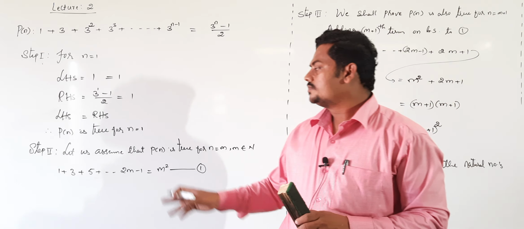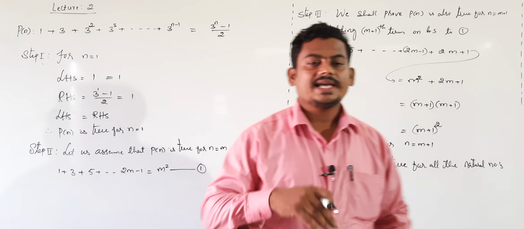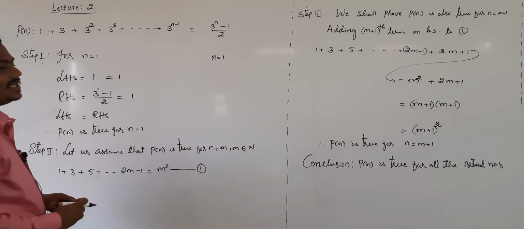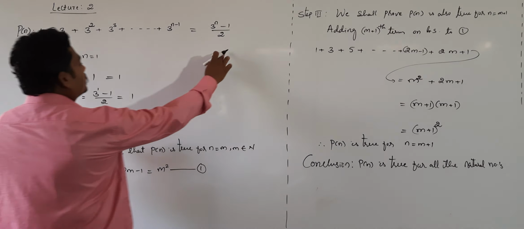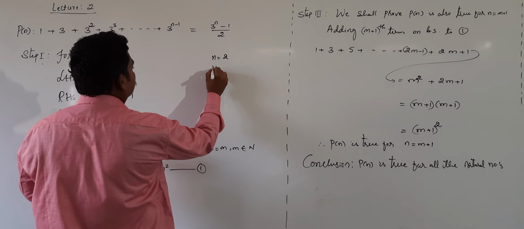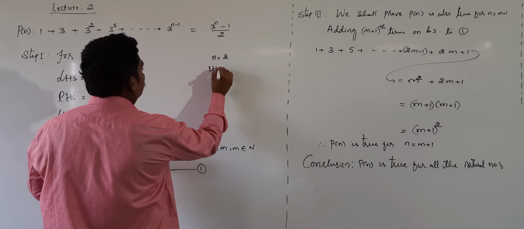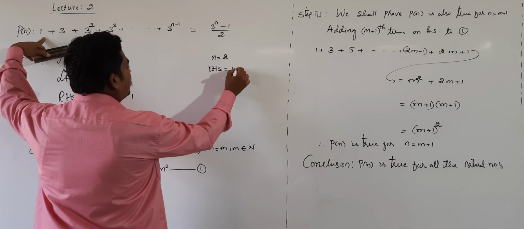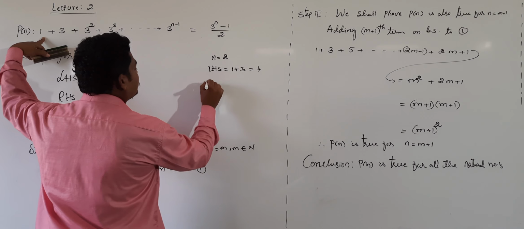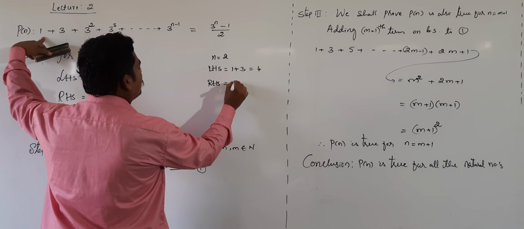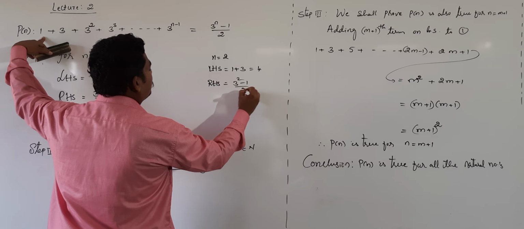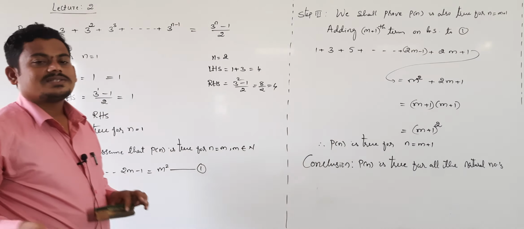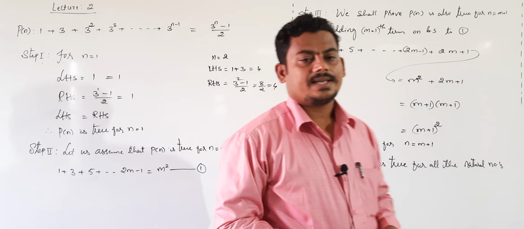Next, step 2. If you want n equal to 2, simply check. For n equal to 2, what will be the LHS? LHS is the sum of the first two terms, that is 1 plus 3, that's equal to 4. Consider RHS and put n value 2: 3 square minus 1 divided by 2, that's equal to 8 divided by 2 equal to 4. Clearly for 2 also it verifies.